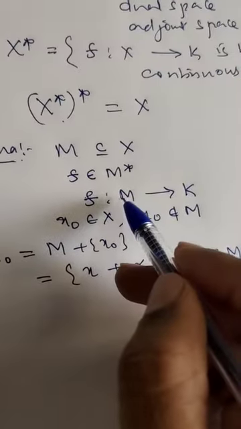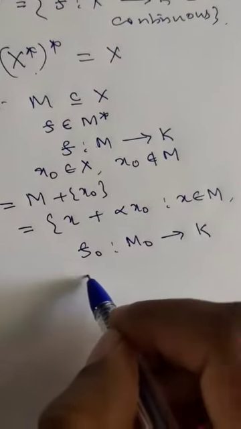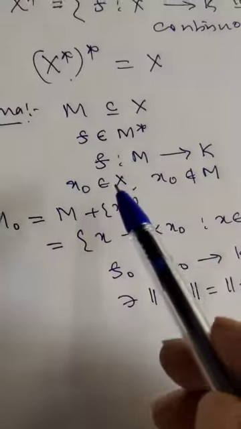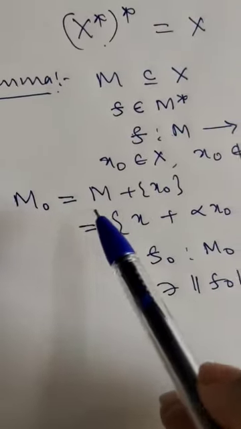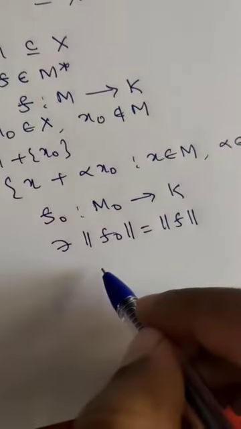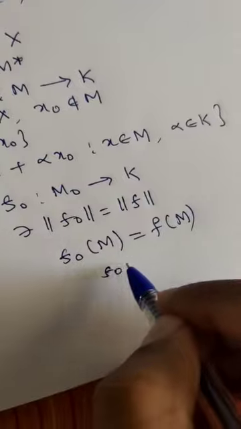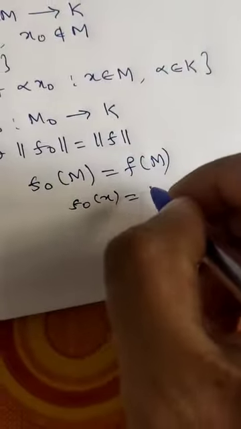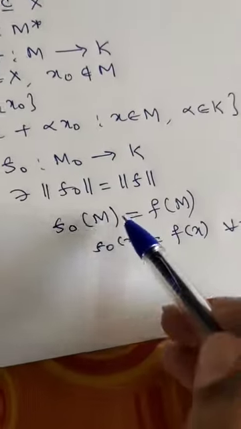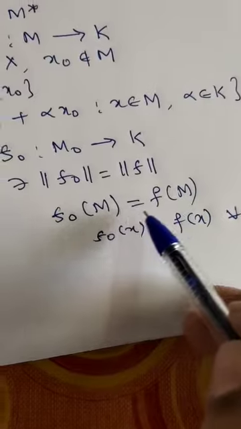Then this functional F from M to K can be extended to F naught from M naught to K such that norm of F naught is the same as norm of F. So the theorem says this functional F defined on M can be extended to a functional F naught such that norm of F naught is equal to norm of F. Since M naught contains M, F naught of x is the same as F of x for every x belongs to M. So F naught coincides with F on M.